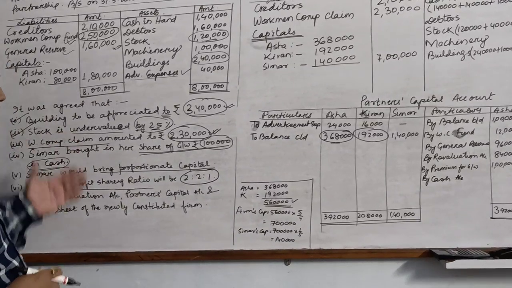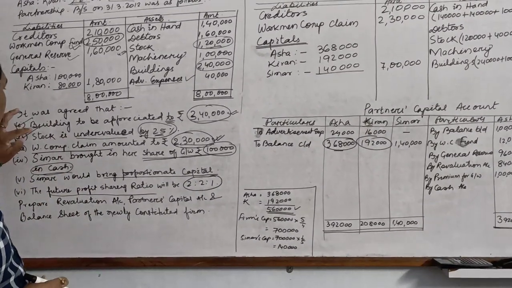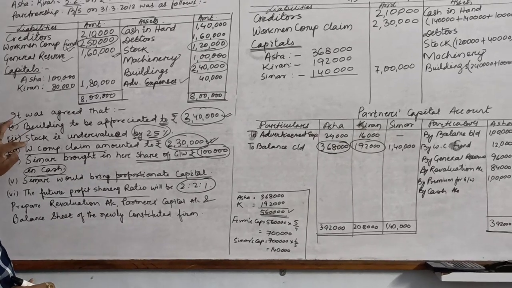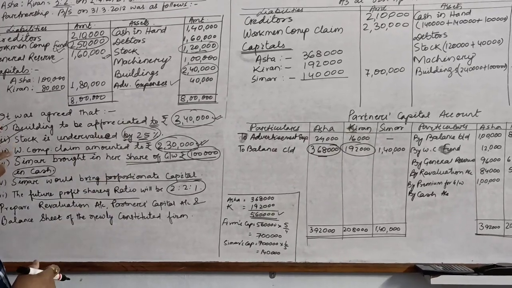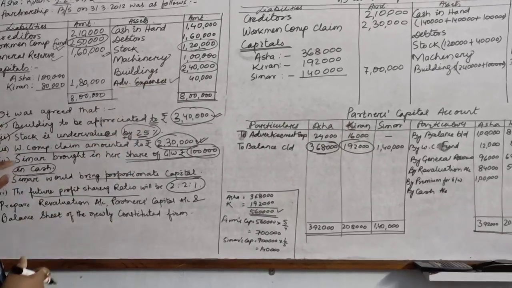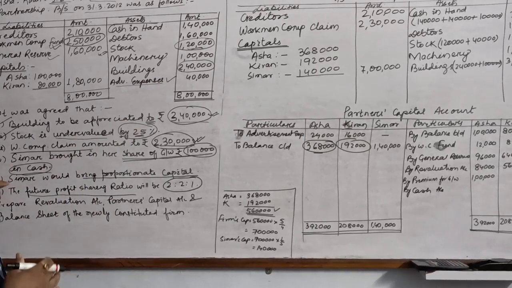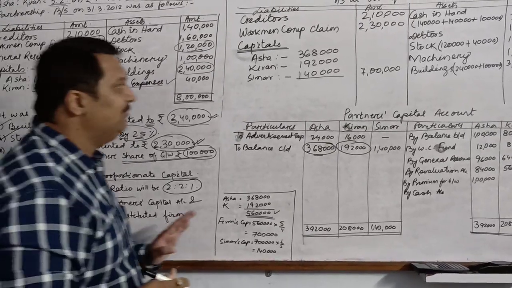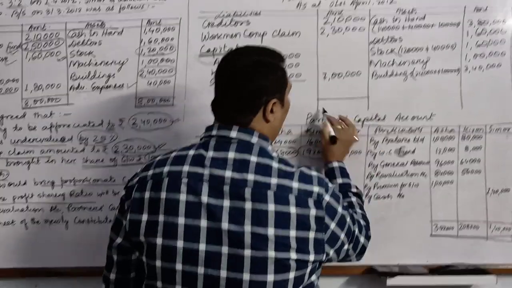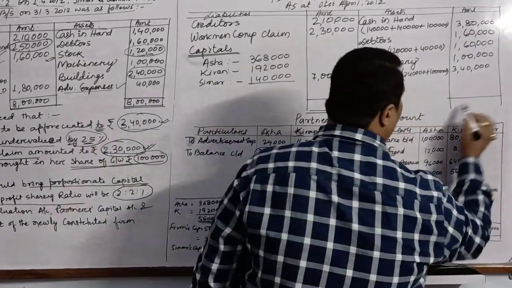Let's check the adjustments, whether we have done all the adjustments or not. Building appreciated, done. Stock undervalued, we have already increased. Workmen compensation already shown. Simar brought goodwill, already done. Proportionate capital has already been calculated. Now we will total the balance sheet.